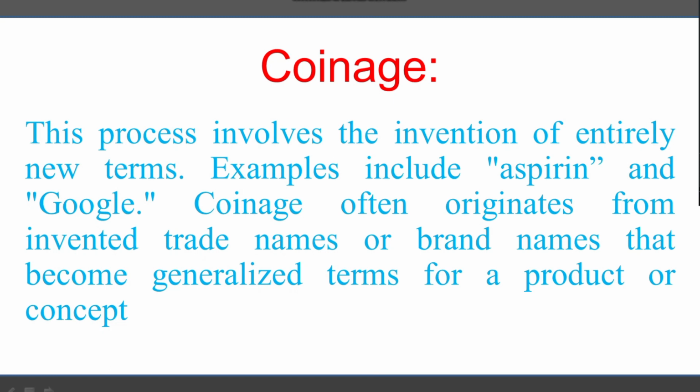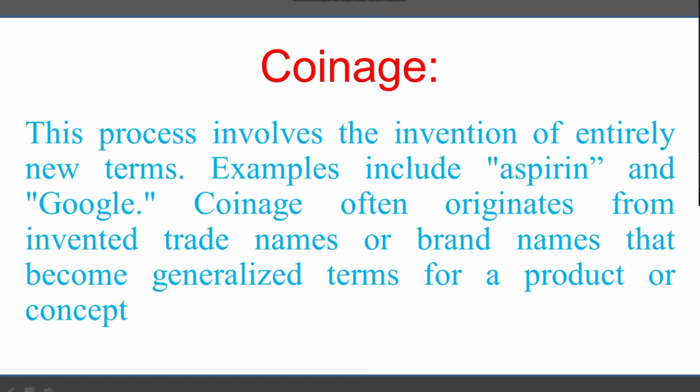We can simply say that when a new thing is invented, it is given a new name. That is coinage. That name was not the vocabulary of that language previously, but later when the thing was invented and given a new name, that is called coinage.